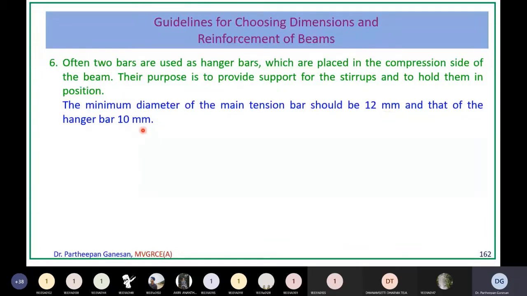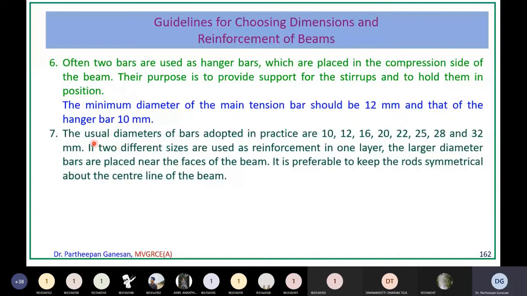That's all. The minimum diameter of the main tension bar should be 12 mm and that of the hanger bar should be 10 mm. So if you are using main tensile steel, minimum it should have a 12 mm diameter. You cannot go below this. And hanger bars or the anchor bars should be 10 mm. 8 mm also people use, but 10 mm is prescribed nowadays.